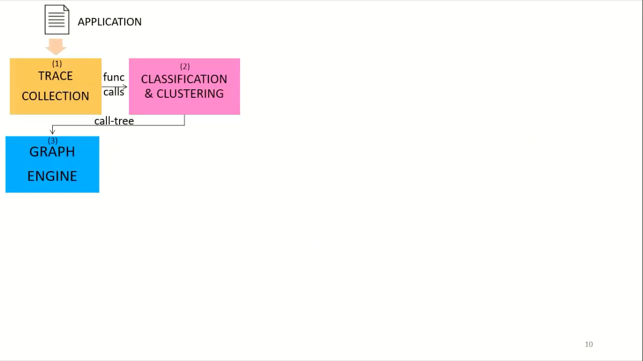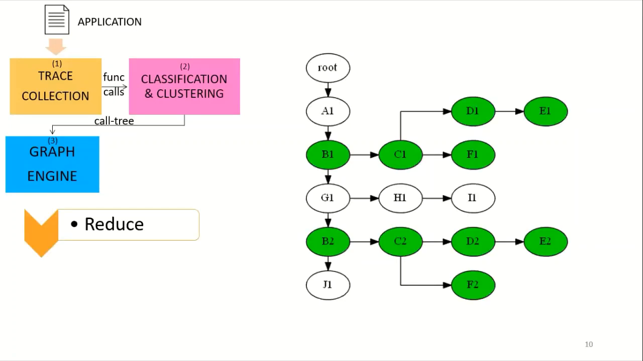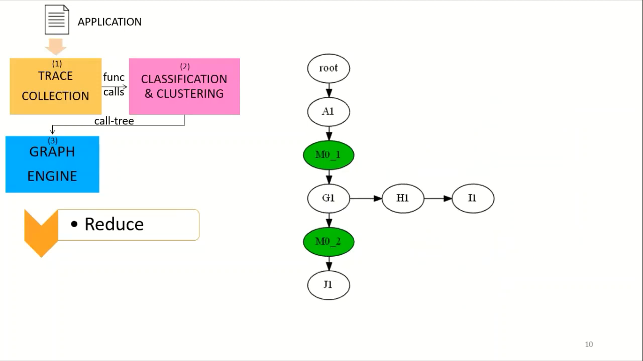It consists of three steps. Reduce. We observed many repeating patterns in the tree because of iterable structure in the code. We find matching subtrees and replace each occurrence of the subtree with a new single node. In this example, the subtrees rooted at B1 and B2 were replaced by two nodes M01 and M02.